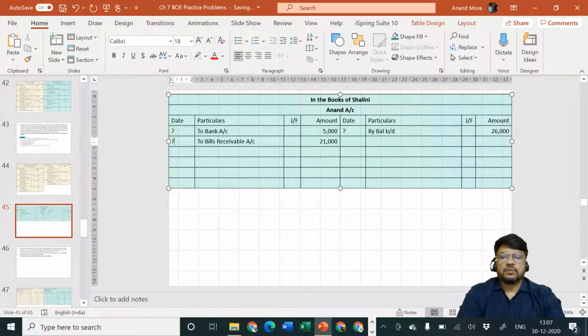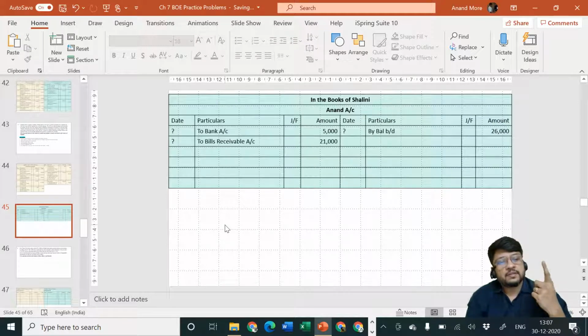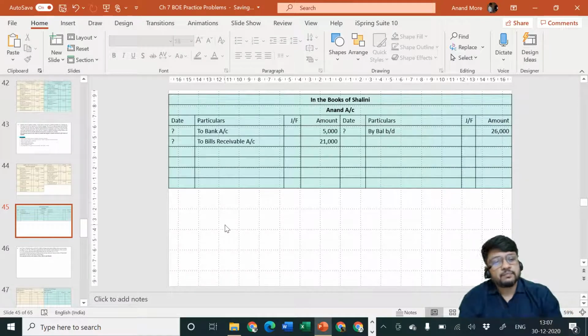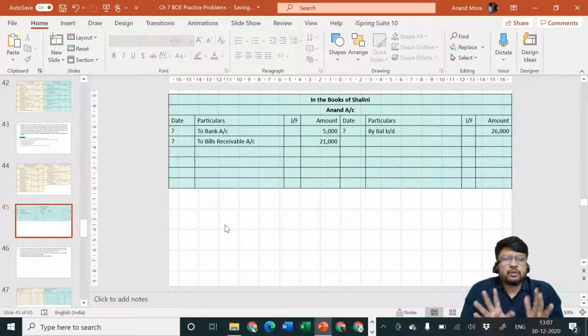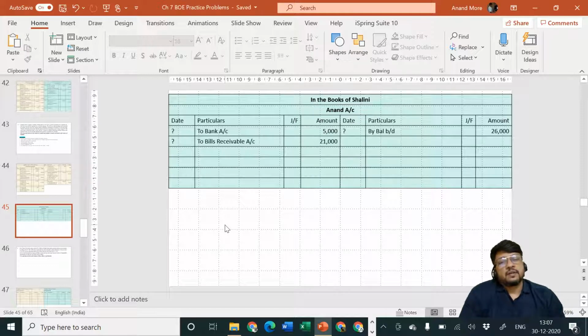Okay, so first part is over. Next, thereafter Anand endorsed it to Vikram. If Anand is endorsing it to Vikram, then it's a transaction between Anand and Vikram. It has nothing to do with Shalini. So in the books of Shalini, she'll say no entry. If there is no entry, there is no question of any ledger effect. So no ledger posting also. Clear to all of you? So Shalini will specify no entry and therefore no effect. So khatam.